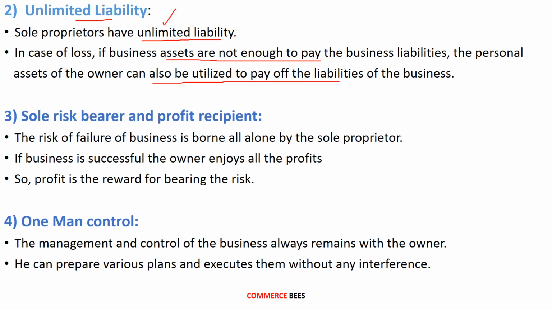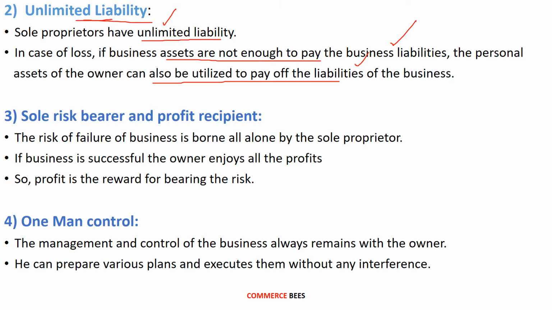So in case the sole proprietor faces any kind of loss, then not only the assets of the business will be utilized to clear the business liability, but also the personal assets of the owner will be utilized for clearing the liabilities of the business. So that is called unlimited liability. Here the liability of the sole proprietor is not only restricted to the business, but it is extended to the personal property of the owner. So that is called unlimited liability.